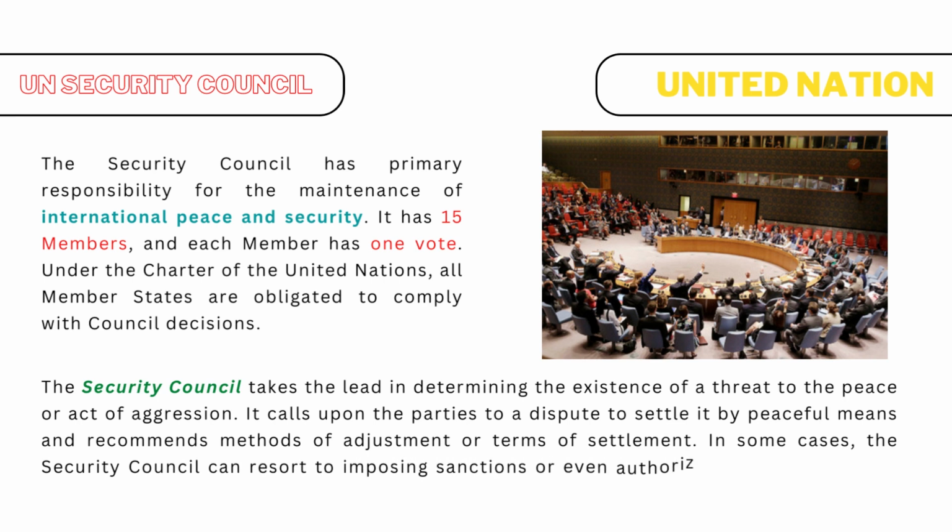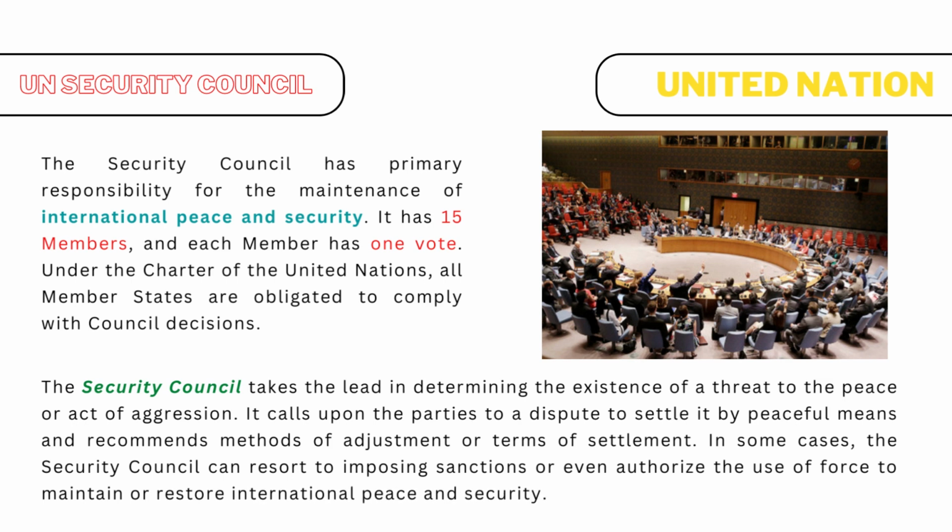The Security Council takes the lead in determining the existence of a threat to the peace or act of aggression. It calls upon the parties to a dispute to settle it by peaceful means and recommends methods of adjustment or terms of settlement. In some cases, the Security Council can resort to imposing sanctions or even authorize the use of force to maintain or restore international peace and security.